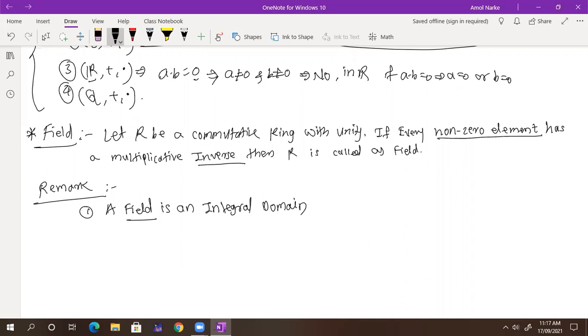But the converse is not true: not every integral domain is a field.